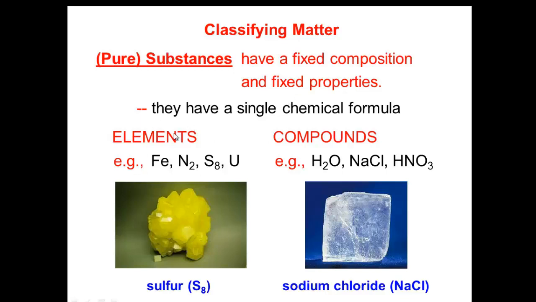Elements such as iron as a monatomic element, nitrogen as a diatomic element, and sulfur as a polyatomic element, and uranium. Compounds such as water H2O, sodium chloride NaCl, and nitric acid HNO3.